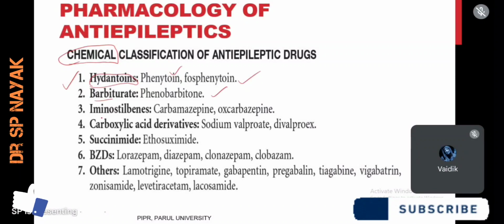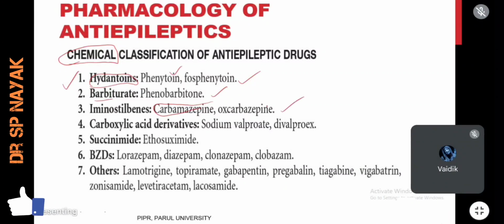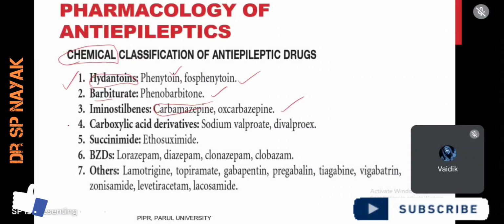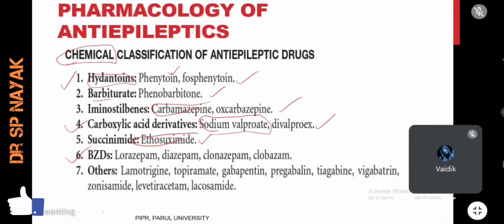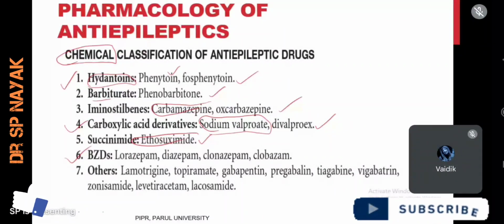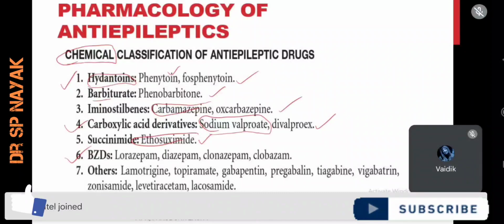And we have iminostilbenes. Here we have carbamazepine, an important drug, and oxcarbazepine. And we have carboxylic acid derivatives. Here we have sodium valproate, a very important drug, and divalproex. And we have succinimides. In that we have ethosuximide. Then the benzodiazepines: lorazepam, diazepam, clonazepam, all the zepams. These are the examples of benzodiazepines.